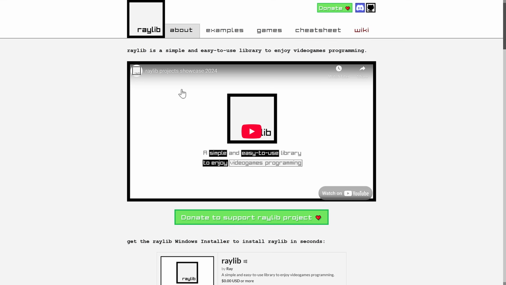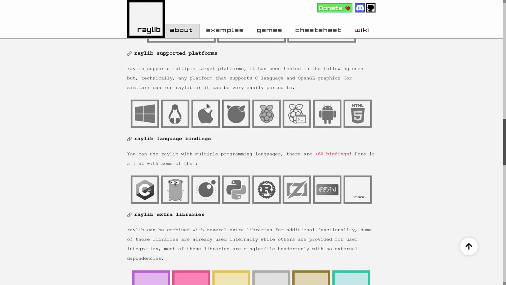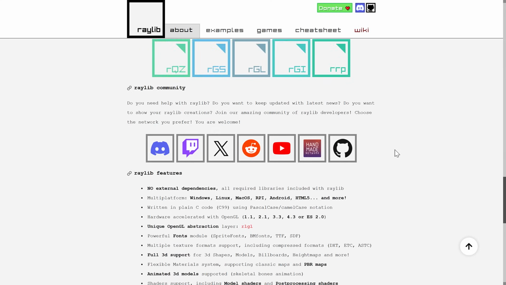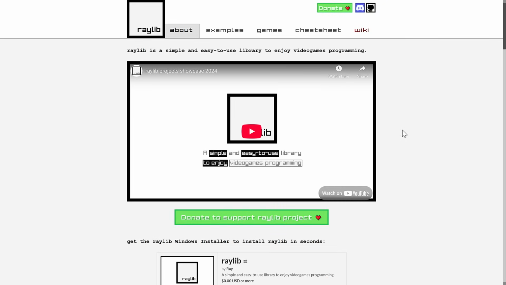This is really all the documentation you need to get up and going with it. It provides all of the functionality you need. It is available on all of the platforms that you want. And what you'll notice here is there are a ton of language bindings. Specifically, there are 60 language bindings for Raylib, but you'll notice which one it showed first. Yeah, C#. So very, very prominent support here for Raylib, for C# developers. And like you saw, it was used in that Shape engine earlier on. They used the C# bindings to make things work.